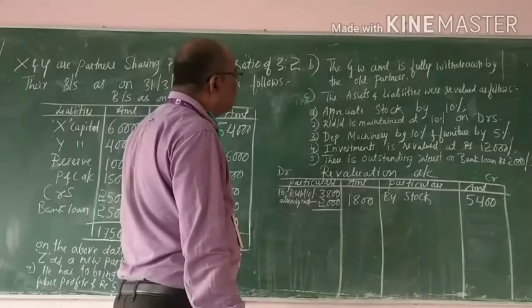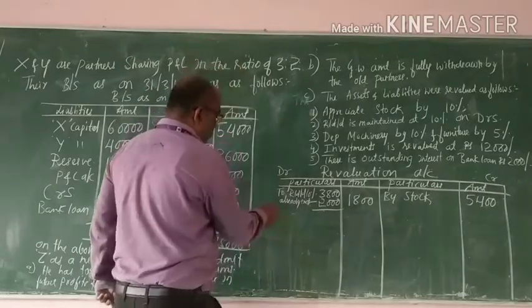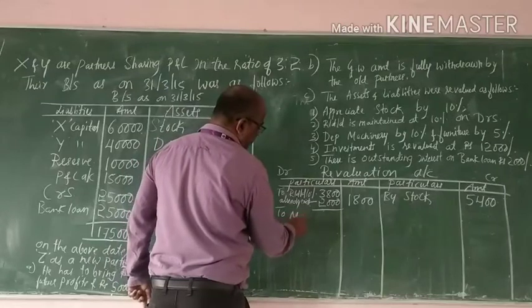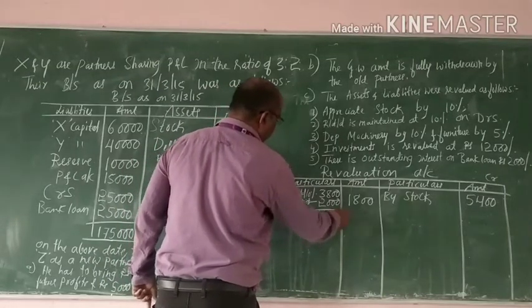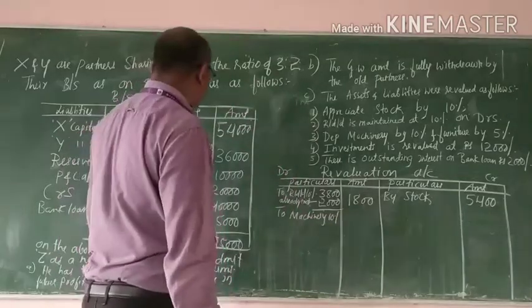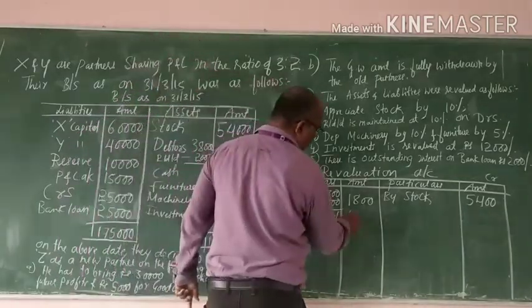Next, depreciate machinery by 10%. There is a decrease in the value of the asset: 40,000, 10% is equal to 4,000.